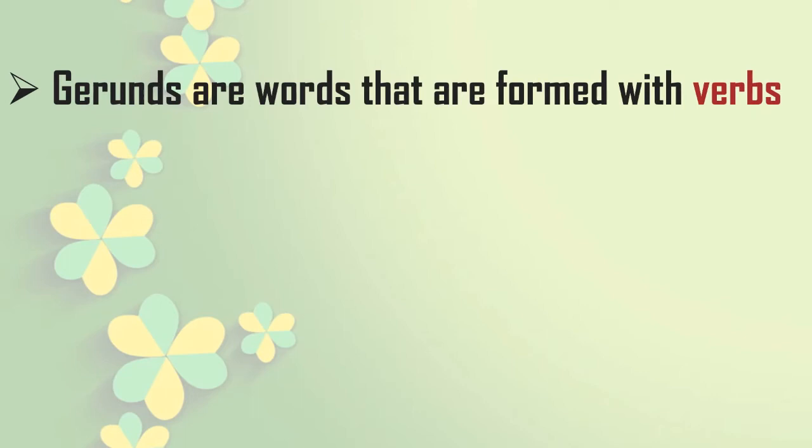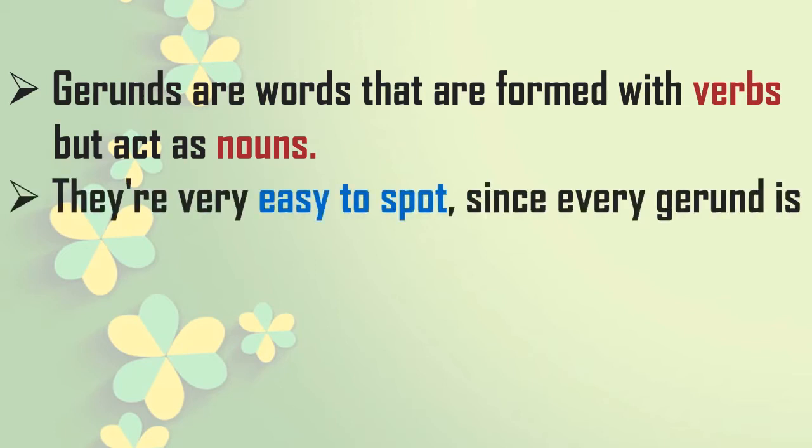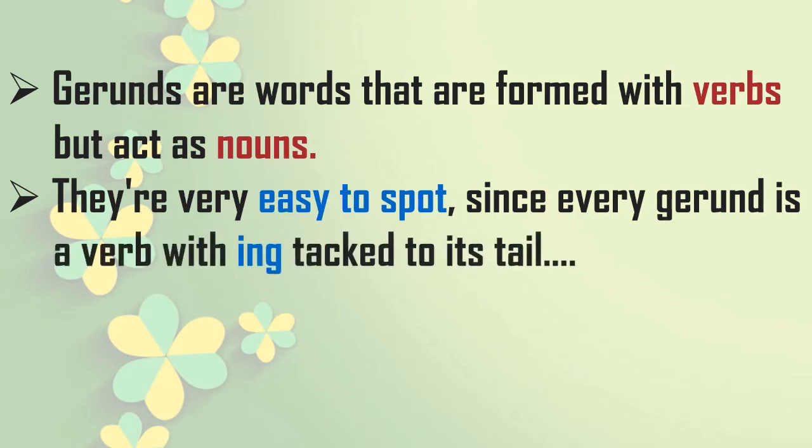Gerunds are words that are formed with verbs but act as nouns. We have seen this earlier. They are formed with verbs but act as a noun, not as a verb or action word in the sentence. How to spot them? They are very easy to spot. In some questions they might ask you to spot the gerunds in a sentence. So what is the trick for that? Since every gerund is a verb with ing tagged to its tail, find the verb in that sentence and see the ing as its tail, so that is a gerund in that sentence. It is very easy to spot.